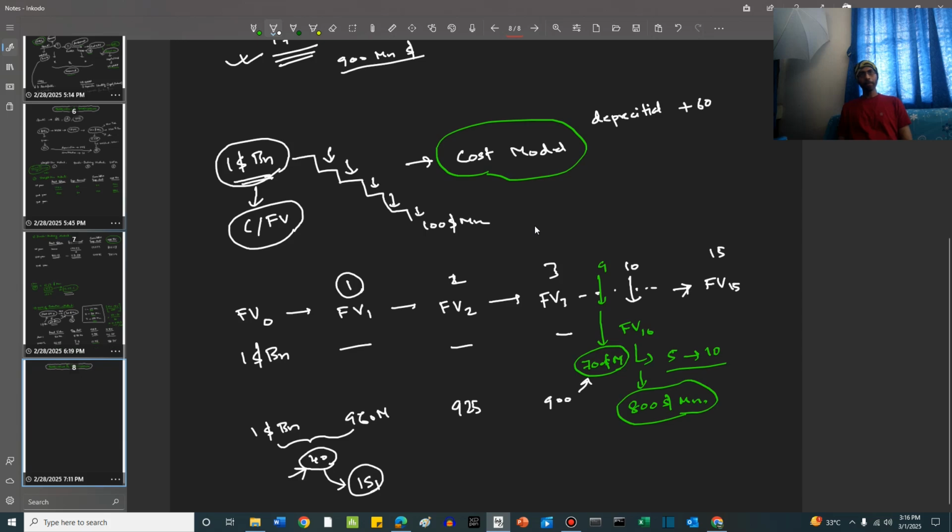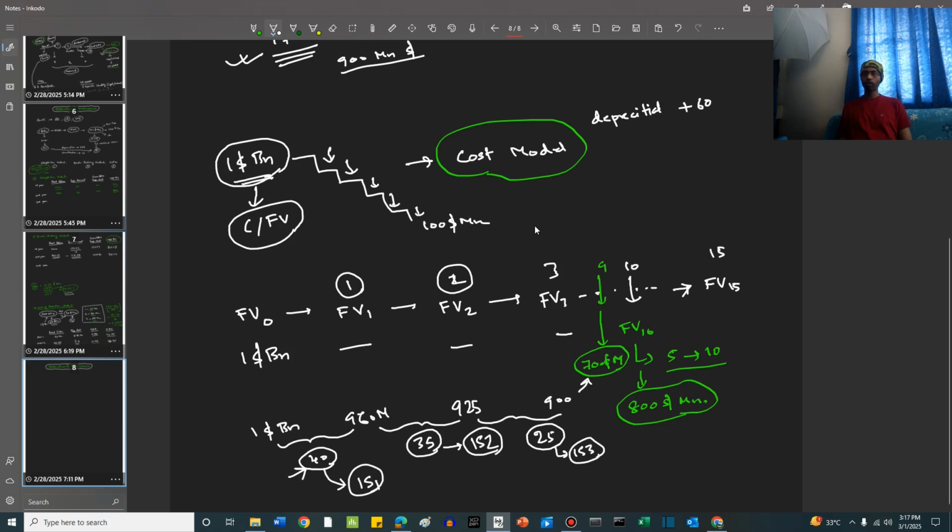And in period 2, again, in the income statement, this second level of reduction will be recognized. So this reduction is 35 million. This will be recognized at income statement 2, right? Like this, it will go on. In income statement 3, 925 minus 900, 25 million will be recognized as an additional expense due to depreciation, right?